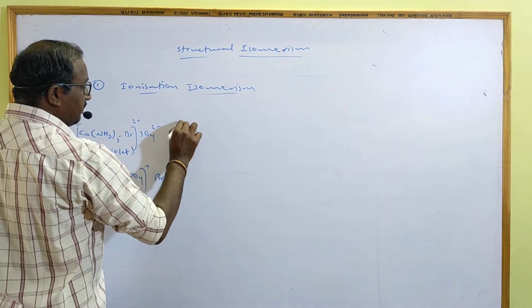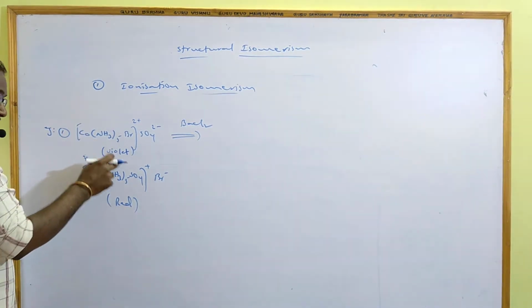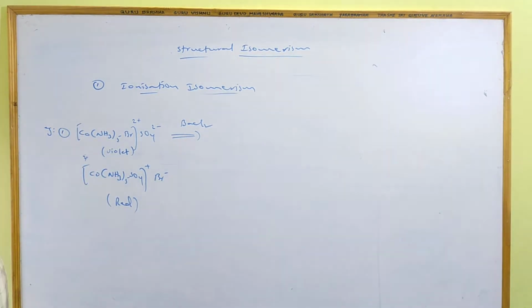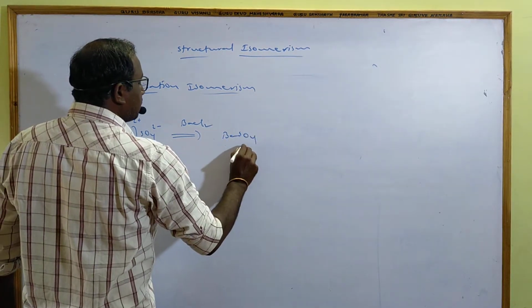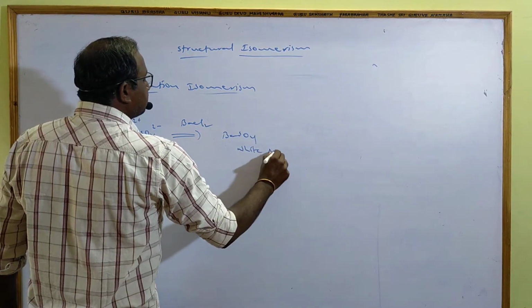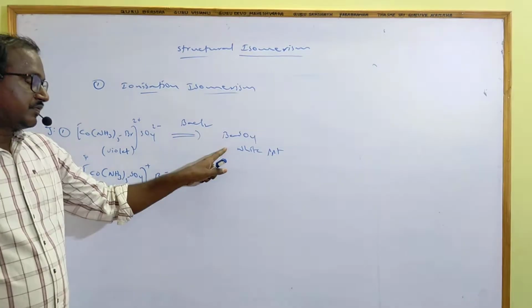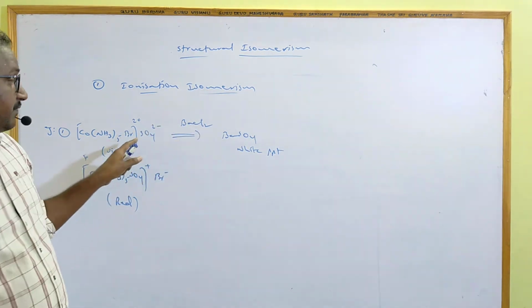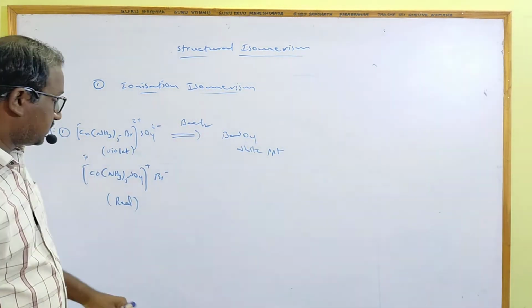When the violet colored compound is treated with BaCl2, we get BaSO4, a white precipitate. Sulfate is ionizable, combining with barium to form BaSO4.